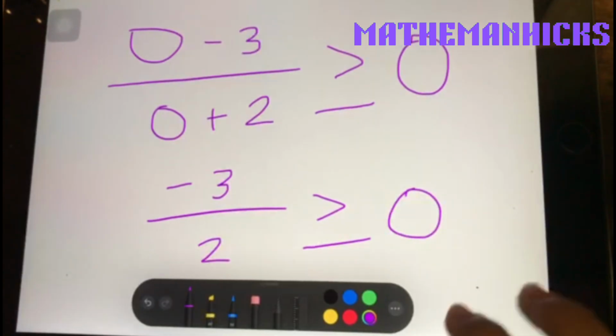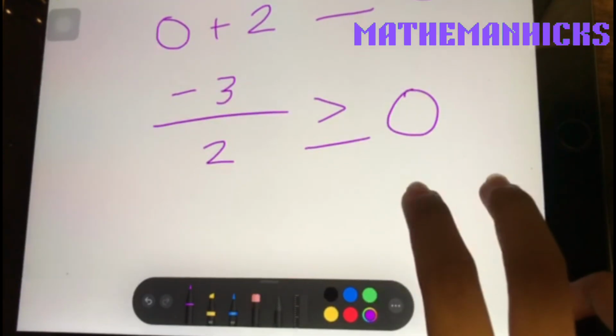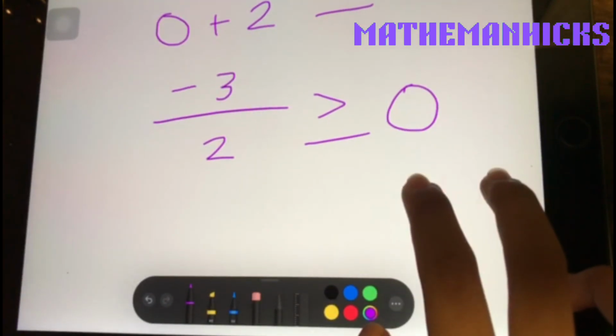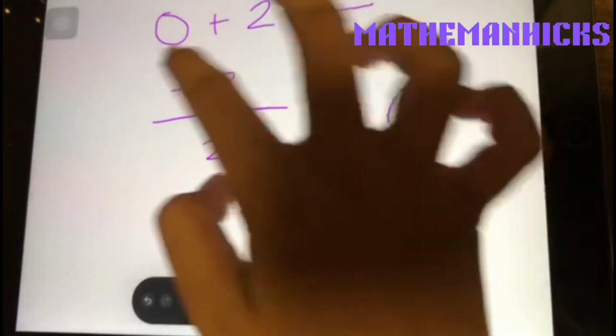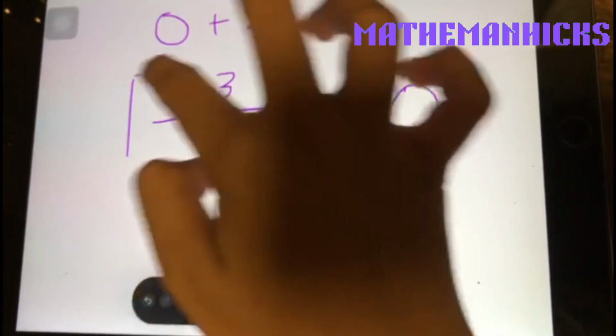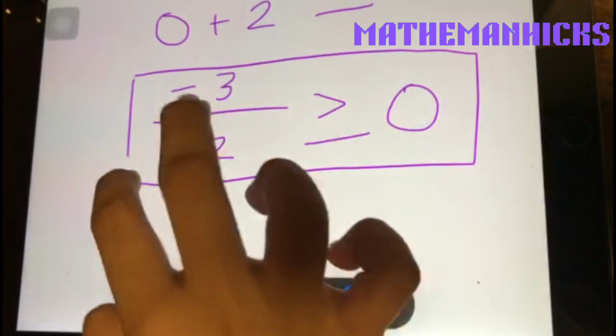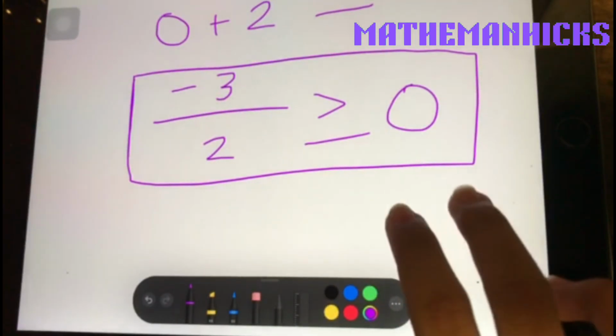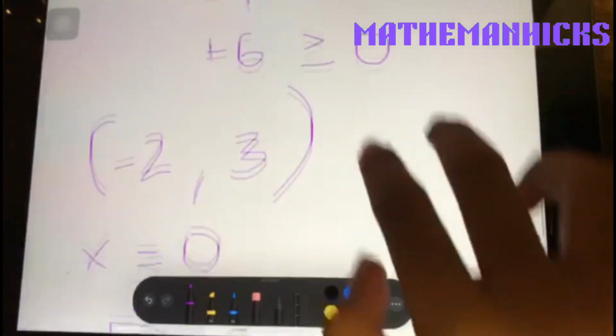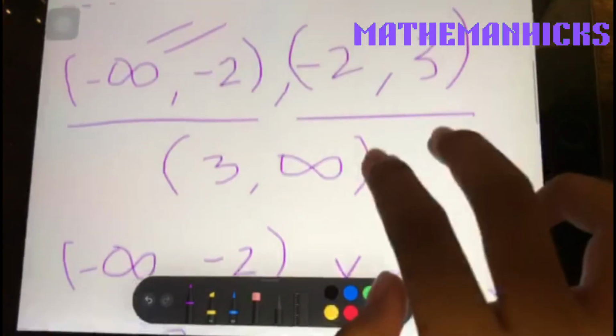If you divide negative and positive, it would be negative. So negative, that would be the final answer because it cannot be reduced. So it wasn't greater than or equal to 0. So it was wrong.